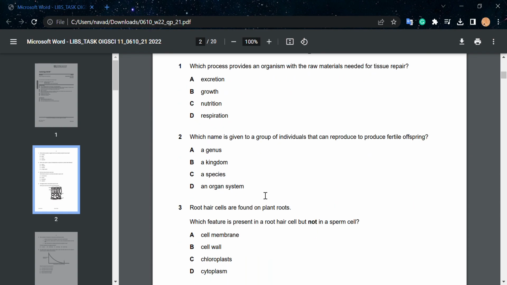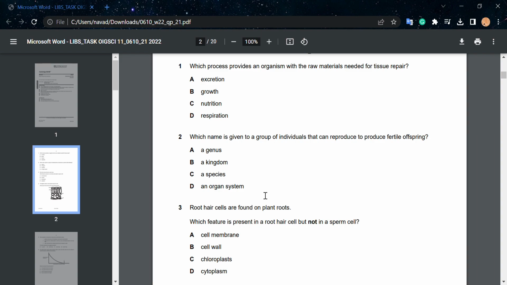Question number 1. Which process provides an organism with the raw materials needed for tissue repair? Option A, excretion. Option B, growth. Option C, nutrition. And option D, respiration.